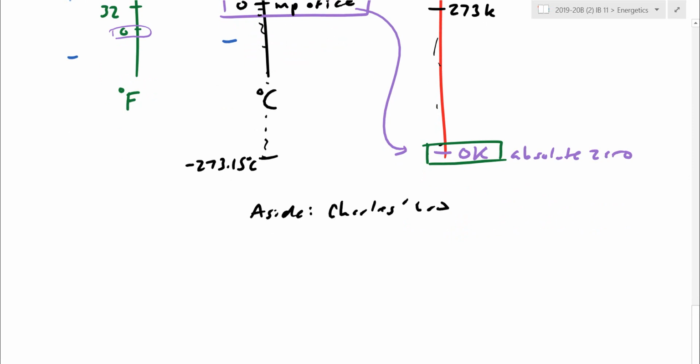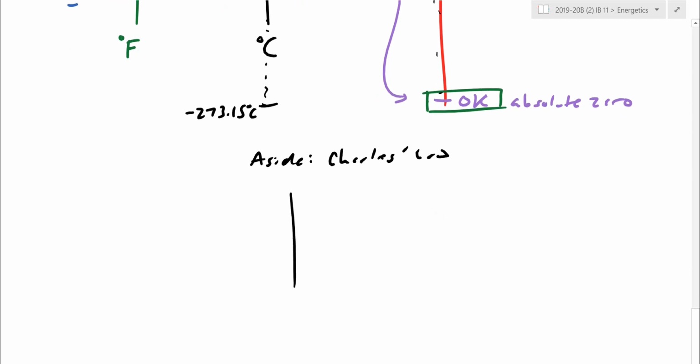So I gave you a nice handout with some of these graphs. Just to repeat, for Charles's law, he was taking volume and temperature readings. He would take balloons. He would start off, let's say, at room temperature, and measure the size of his balloon. He'd say, I'm at room temperature, here's the size of my balloon. He'd slowly cool this down.